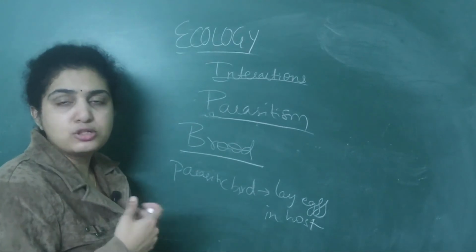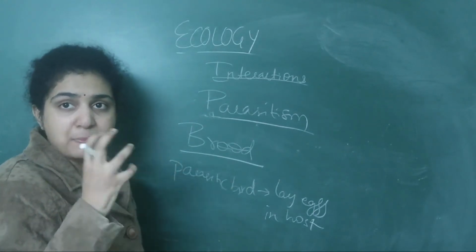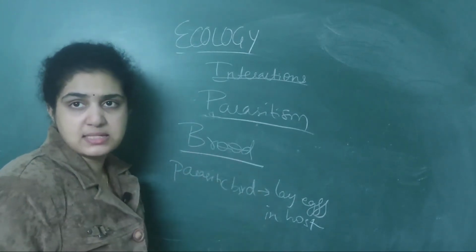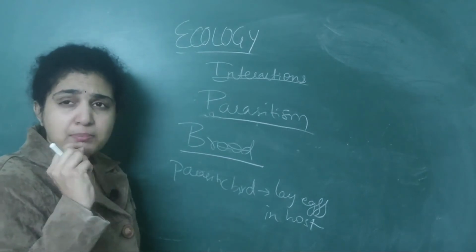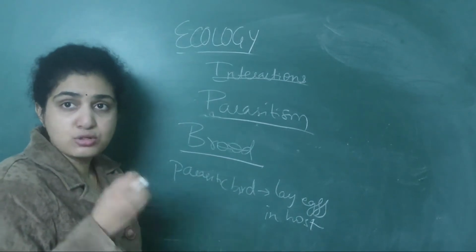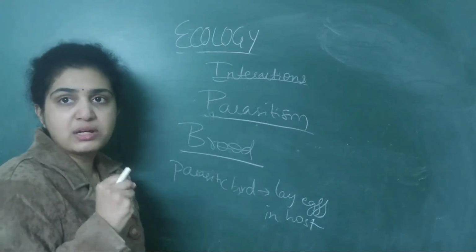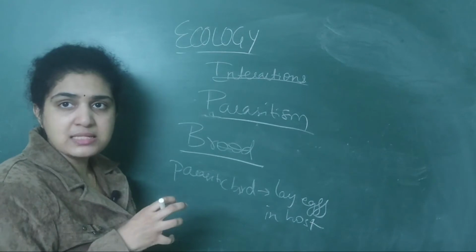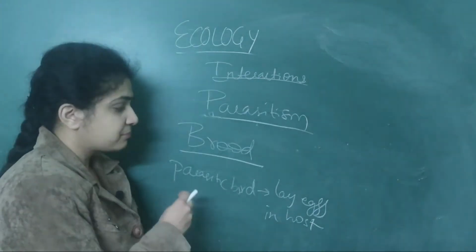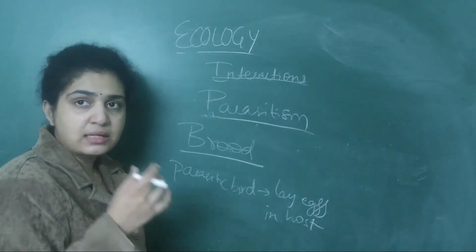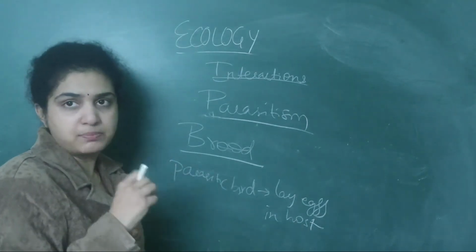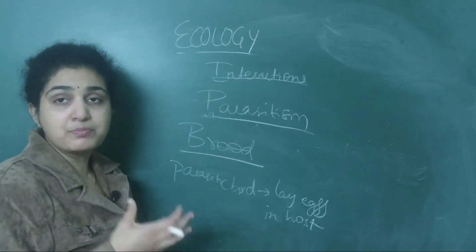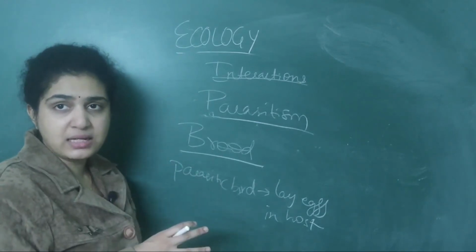So what will happen as time passes? This parasitic bird's eggs will resemble the host eggs. If the egg color is changing, then the host will recognize it and eliminate it from the environment. So this parasitic bird will lay eggs in the host nest normally. In the host eggs, and these also will develop. So this is called brood parasitism.